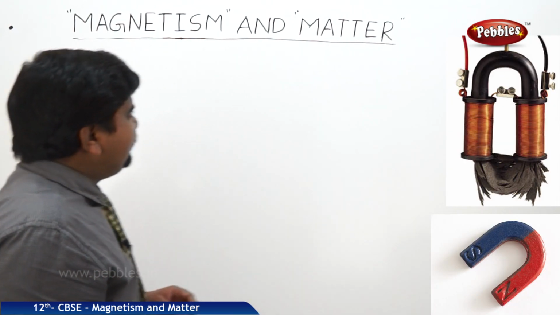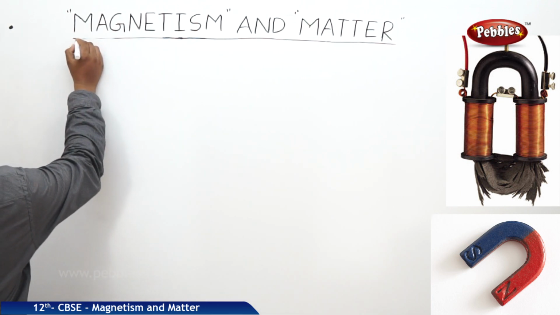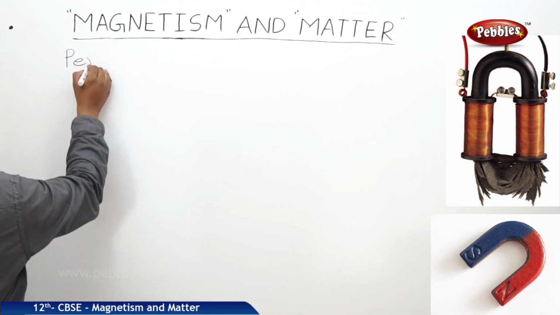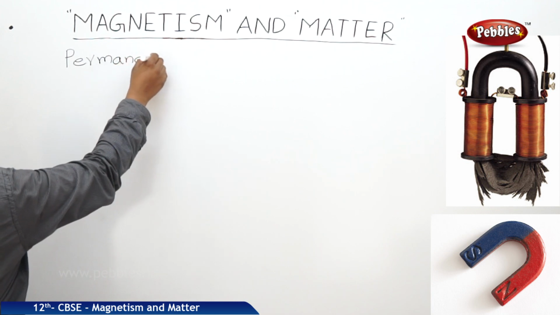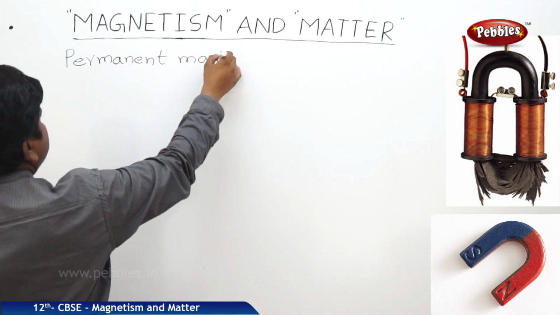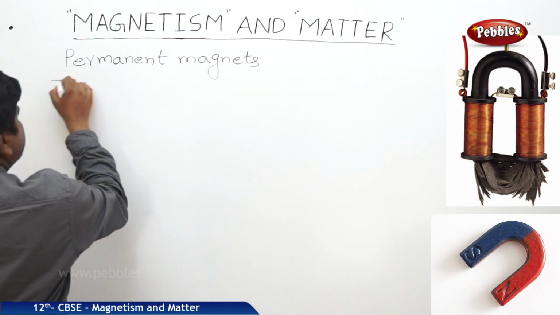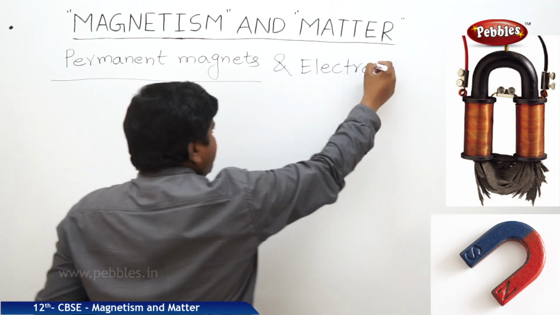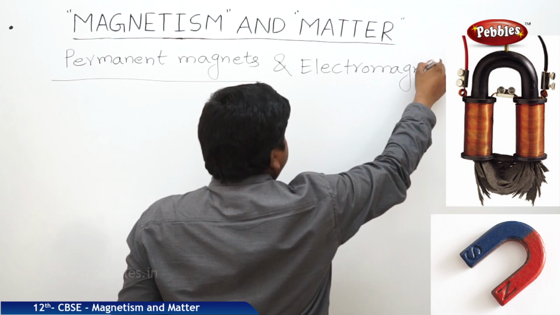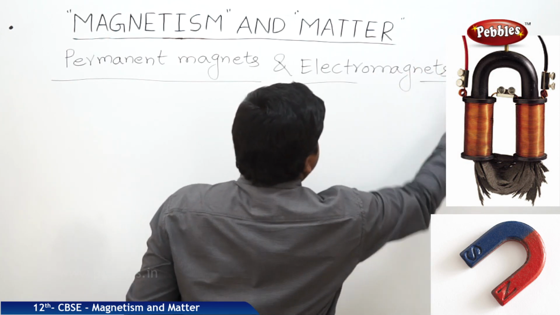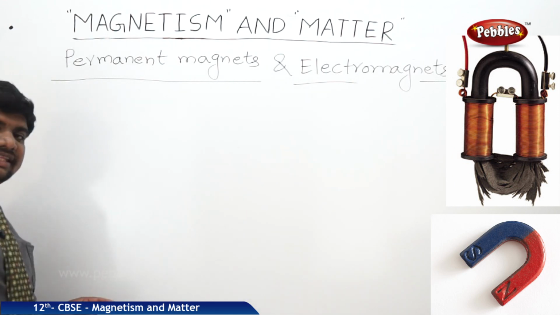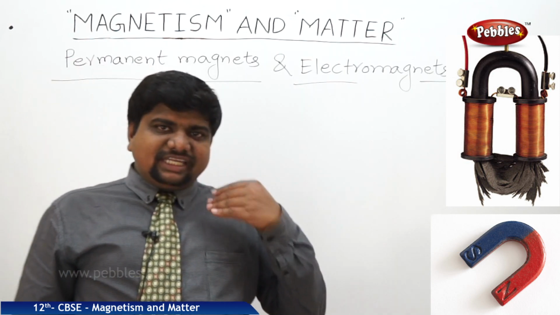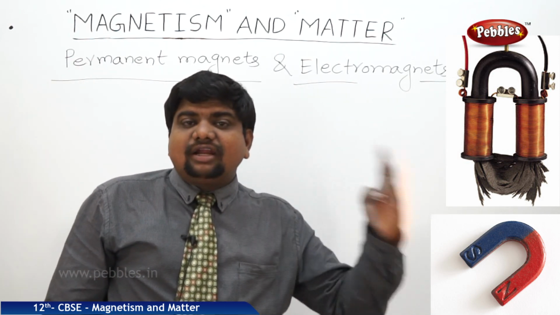The next concept is permanent magnets and electromagnets. Permanent magnets means ferromagnetic material which has high retentivity, which can keep the magnetic field for a long time and cannot lose it easily.